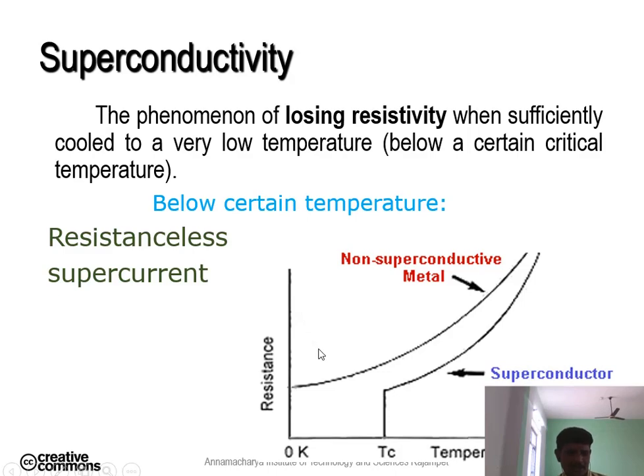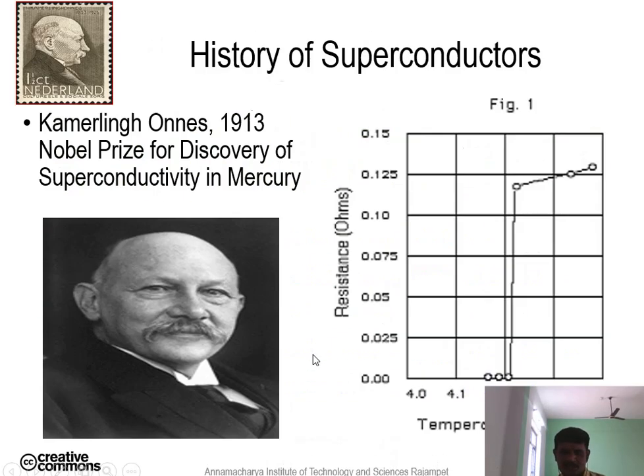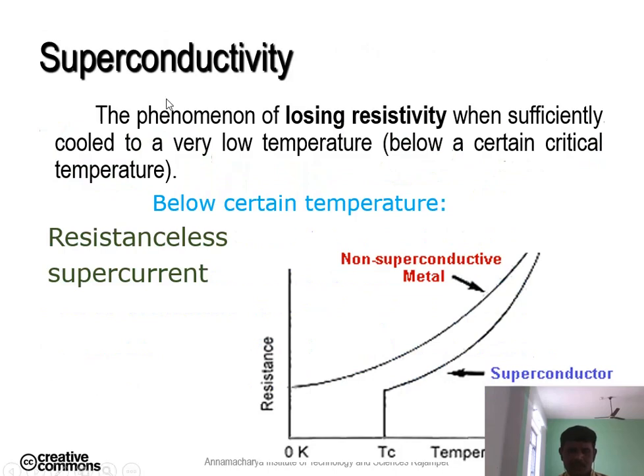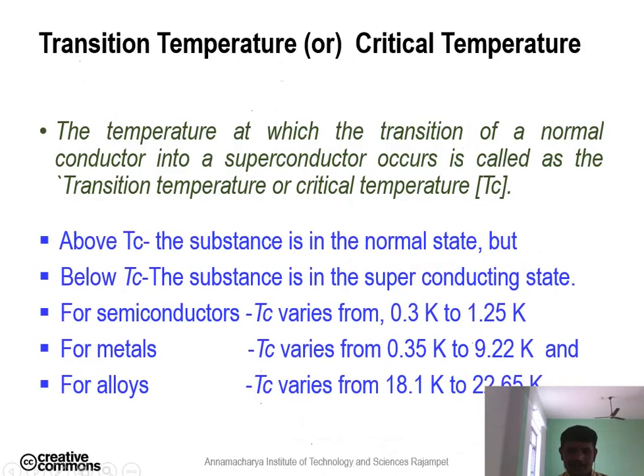This superconductivity phenomenon was first observed by Kamerlingh Onnes in the year 1913. He got a Nobel Prize for the discovery of superconductivity in mercury. Kamerlingh Onnes measured the electrical conductivity of different metals. Suddenly the mercury showed almost zero resistivity at 4.2 Kelvin. That is called the critical temperature.